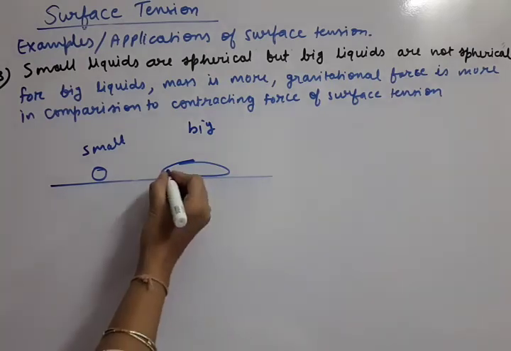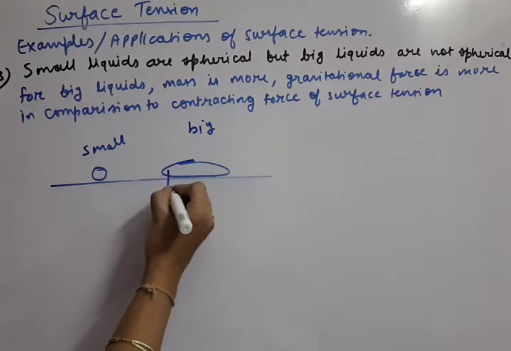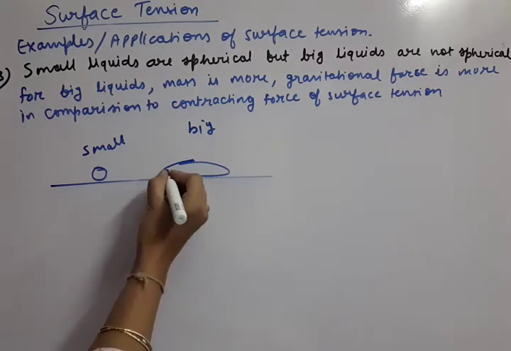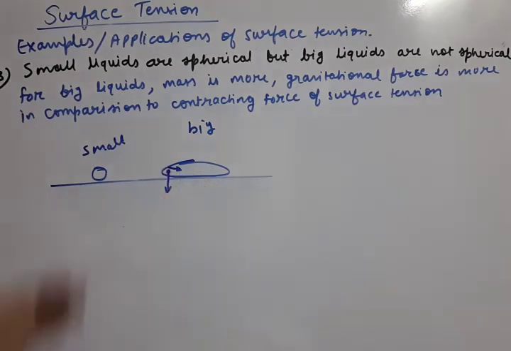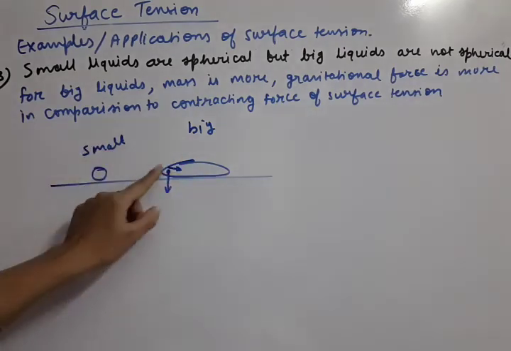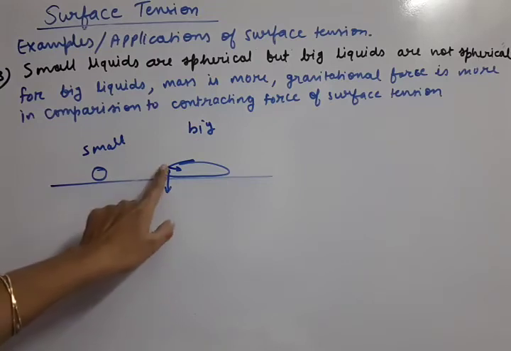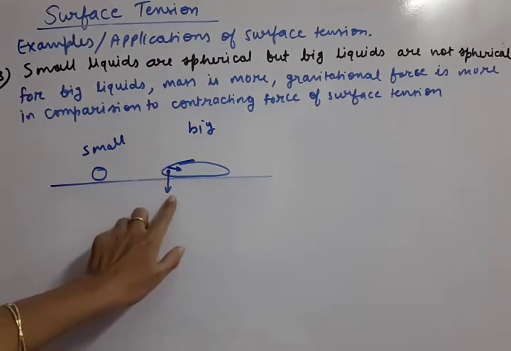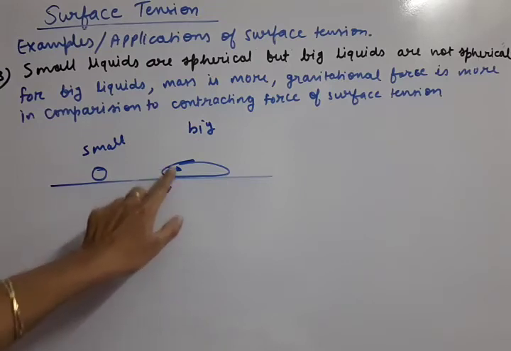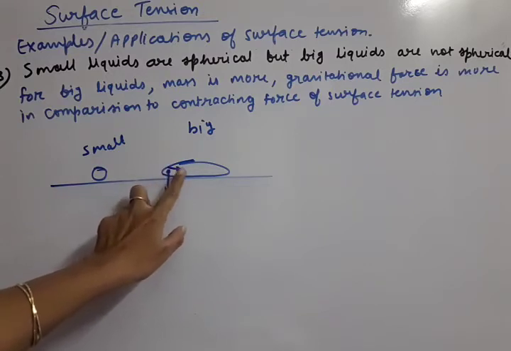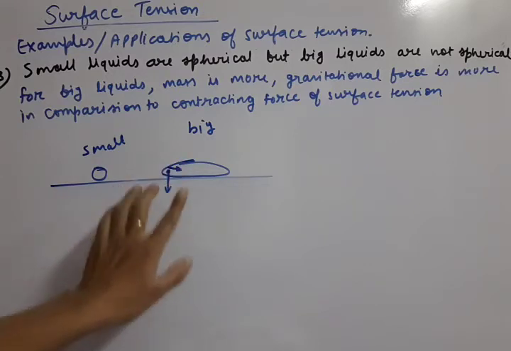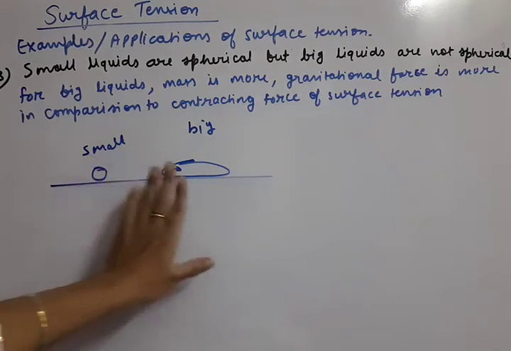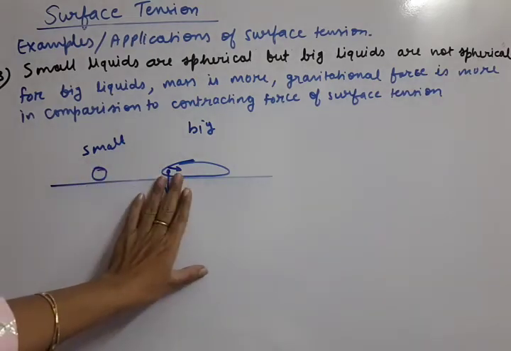Suppose any molecule is present here initially, earth's gravitational force will attract it, so it will remain here only. It will not move in the contracting direction. On this liquid molecule, the gravitational force is more in comparison to its contracting force, so it will not move to contract. This is the reason for the comparison between small and big liquid.